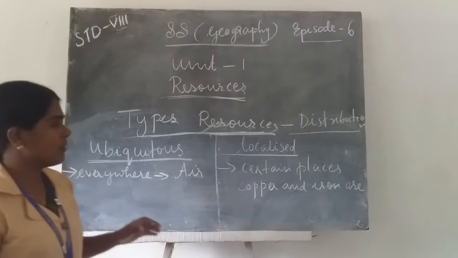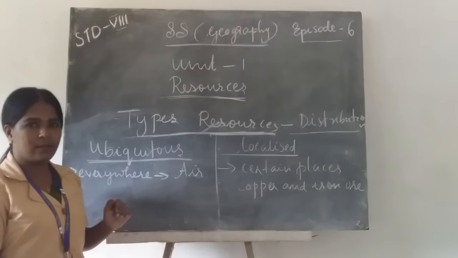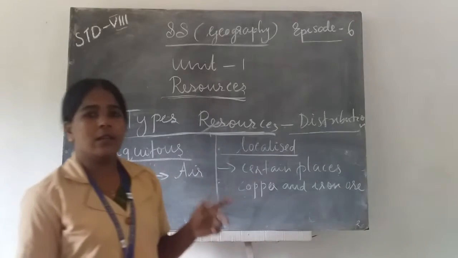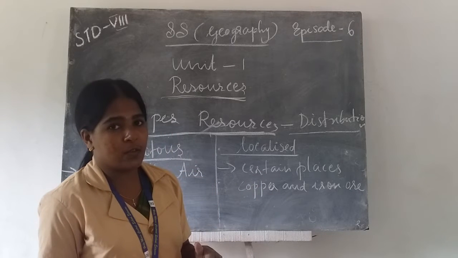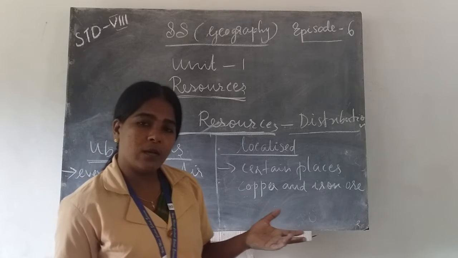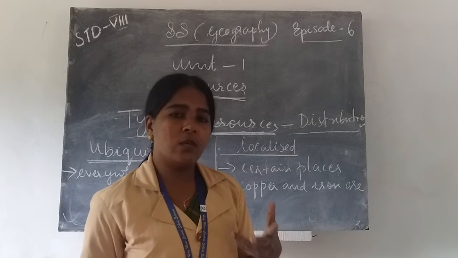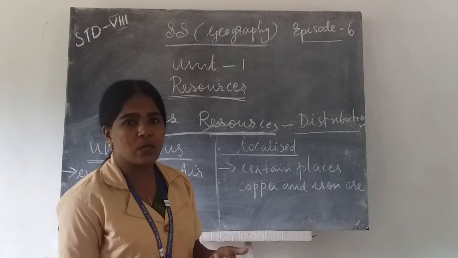Sometimes the question is like that: distinguish between ubiquitous and localized resources. Then another important question: distinguish between renewable and non-renewable resources. Then on the basis of origin, natural resources can be divided into two: biotic and abiotic resources.